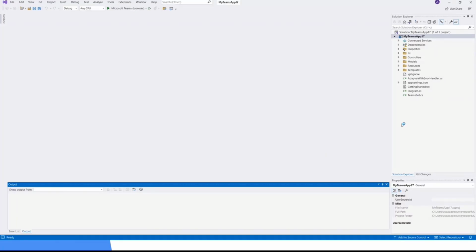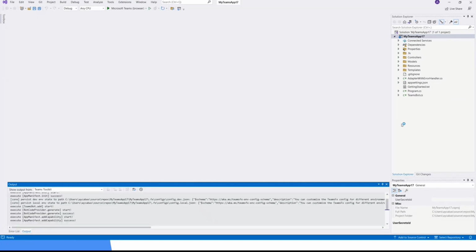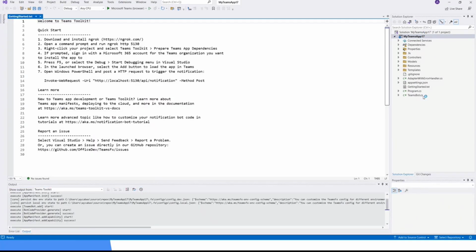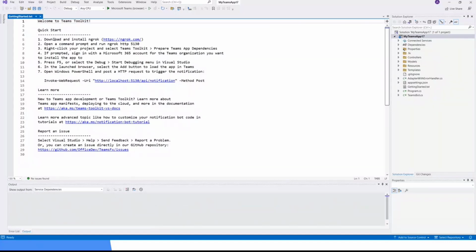First off, when I created the project, as you see on the right side, we have the solution itself, and it comes with a really nice text file. That means that when you are trying this for the first time, you will have some guidance even without this presentation. So first off, to run this project, we will need ngrok, some sort of tunneling.